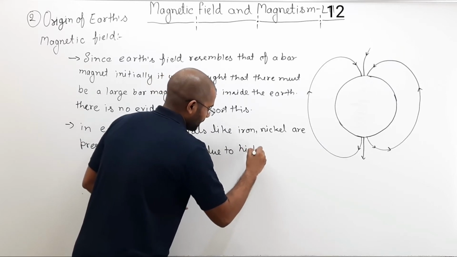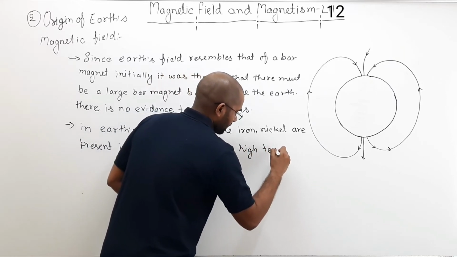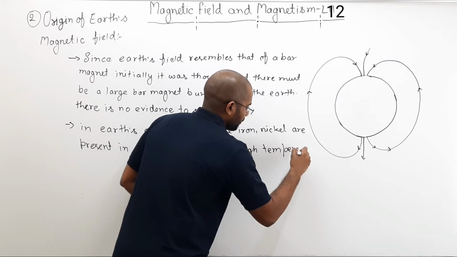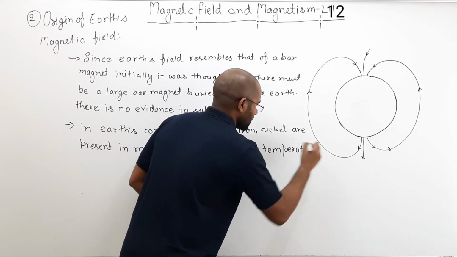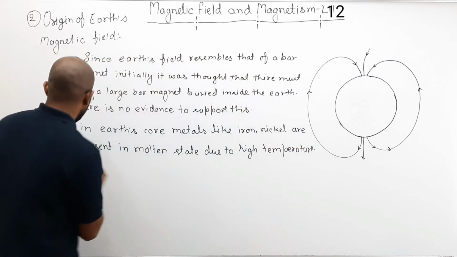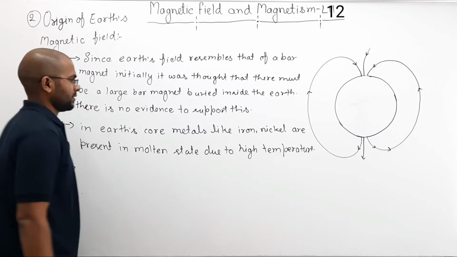Now how does this help us to explain why the Earth has a magnetic field?